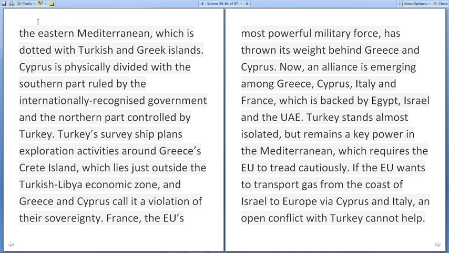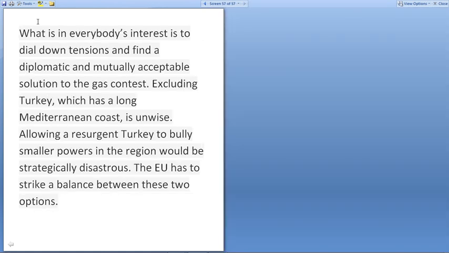France, the European Union's most powerful military force, has thrown its weight behind Greece and Cyprus. Now an alliance is emerging among Greece, Cyprus, Italy and France, which is backed by Egypt, Israel and the UAE. Turkey stands almost isolated but remains a key power in the Mediterranean, which requires the European Union to tread cautiously. If the European Union wants to transport gas from the coast of Israel to Europe via Cyprus and Italy, an open conflict with Turkey cannot help.